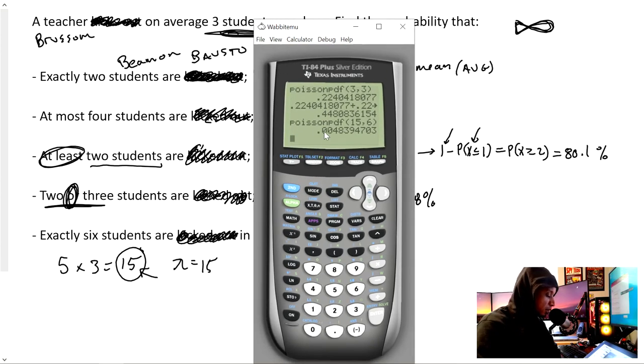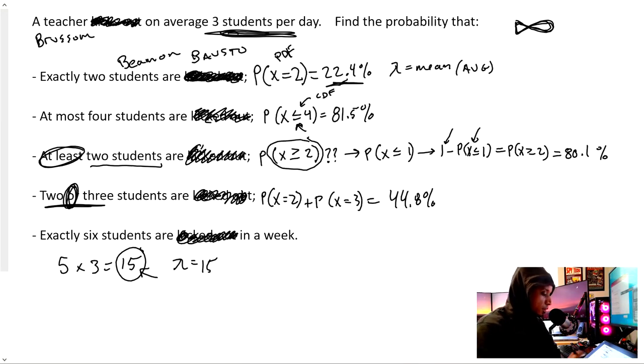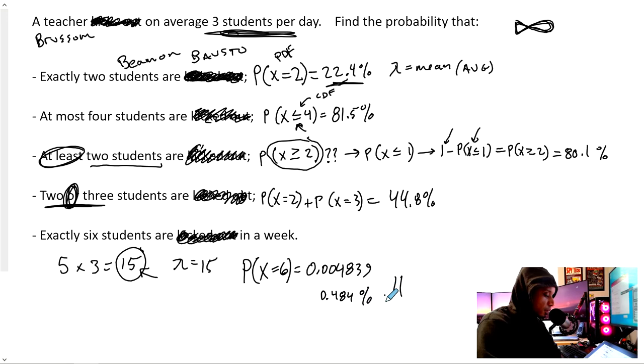How do you change that to a percent? 0.0048339. Multiply that by 100, we get 0.484%. Happy face.